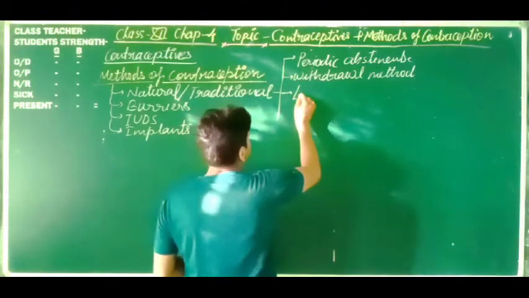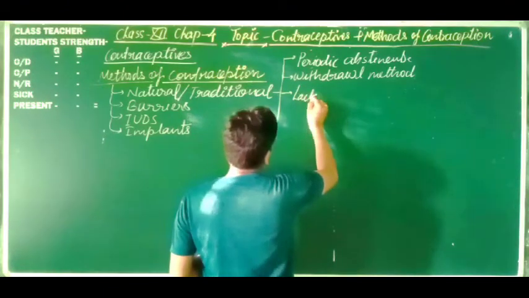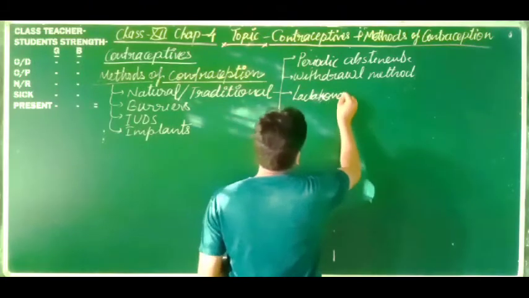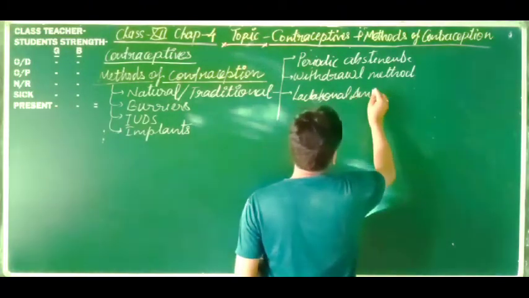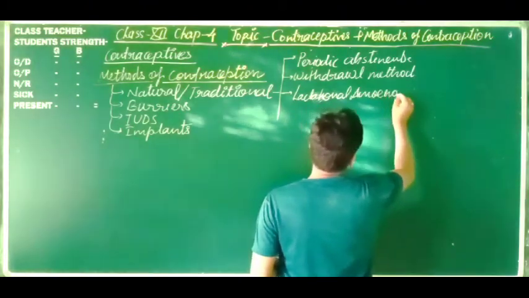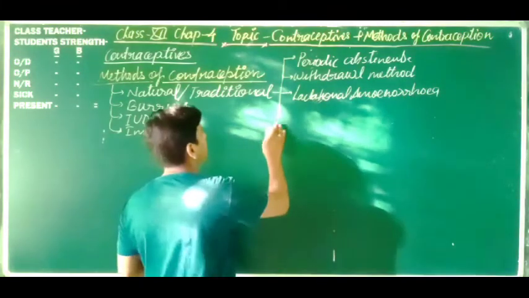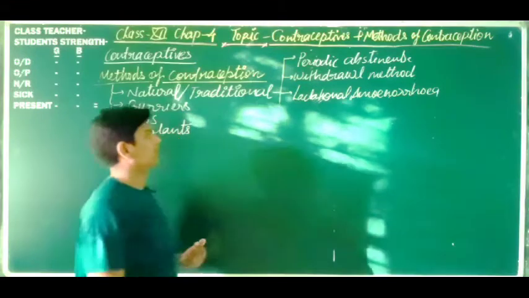Next one, lactational amenorrhea. Okay, so these methods we will discuss.